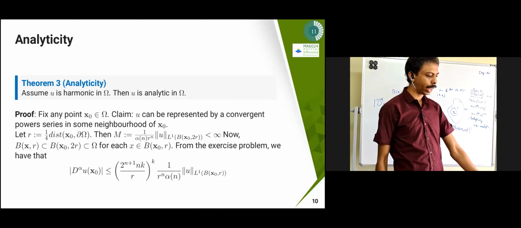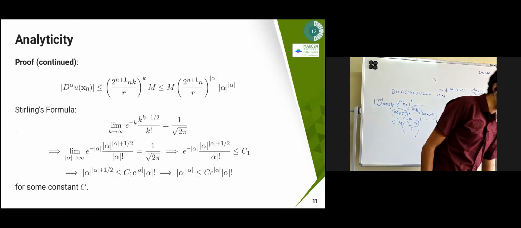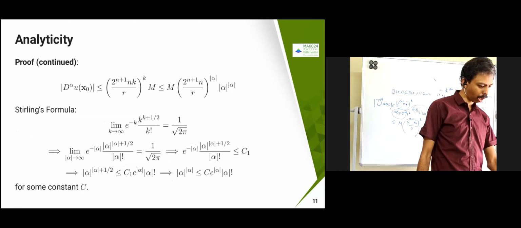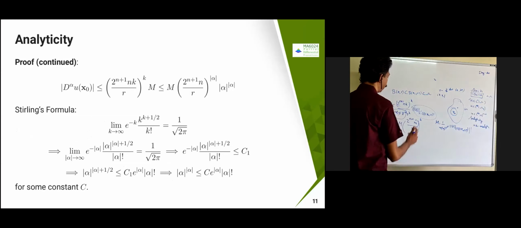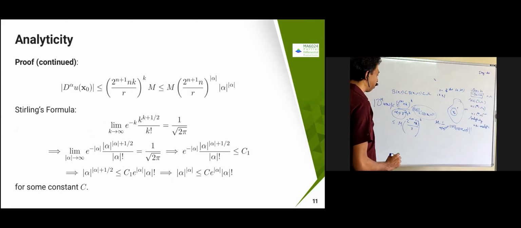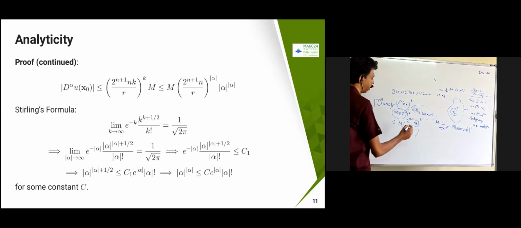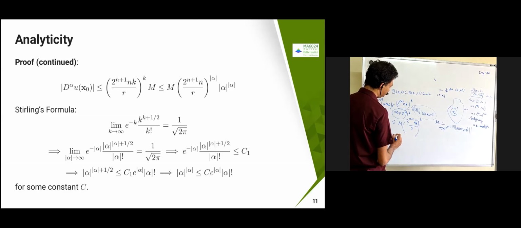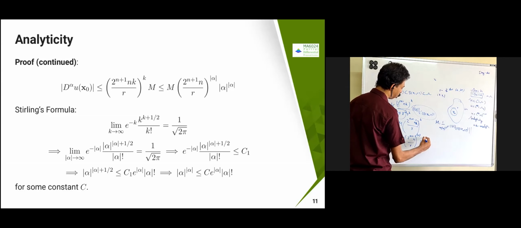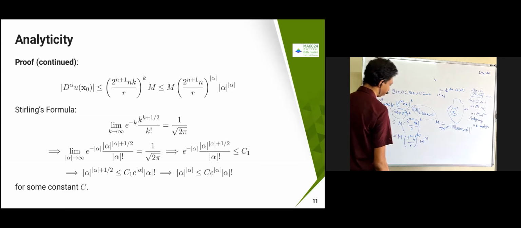So wherever I have k, I can just replace that with mod alpha. I'm just replacing wherever I have k by mod alpha. So this is going to become m into 2 power n plus 1 into n by r power mod alpha into k, so that I am taking it as mod alpha power mod alpha.